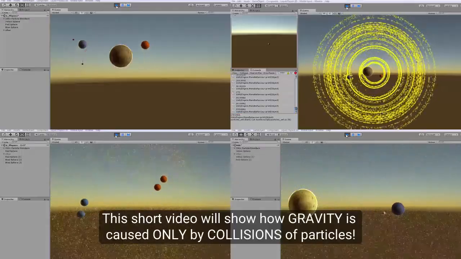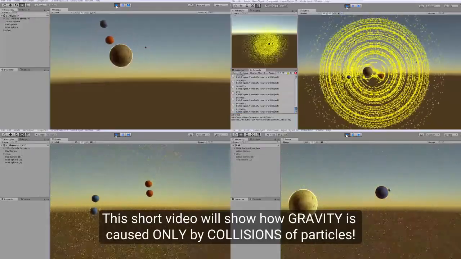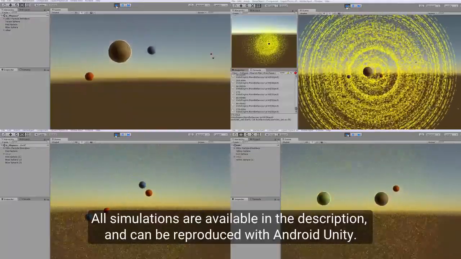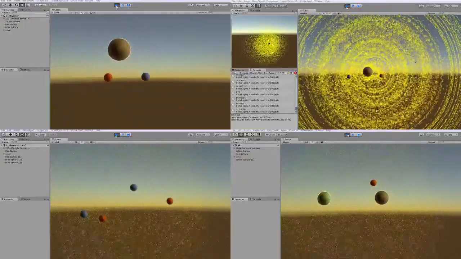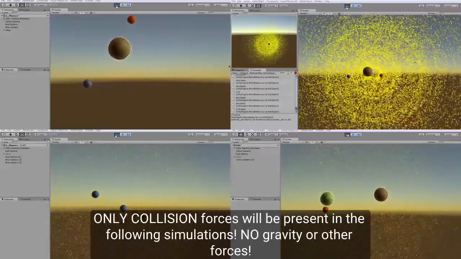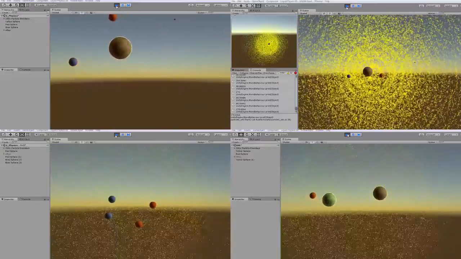This 2-minute video will show how gravity is caused only by collisions of particles. All simulations are available in the description, and can be reproduced with Android Unity. Only collision forces will be present in the following simulations. No gravity or other forces.